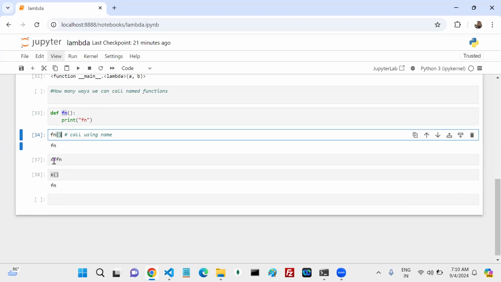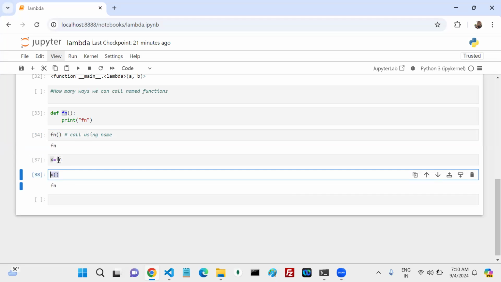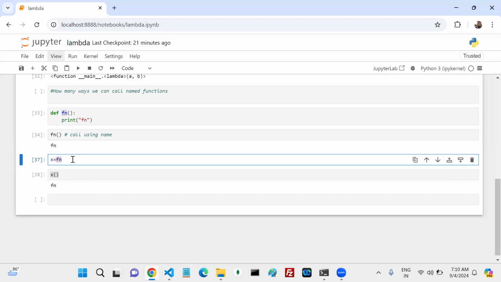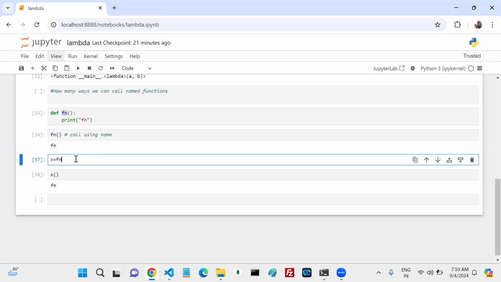But here you assign the fn function to the variable x. If I call x, internally you are calling fn only. See, my output is fn only. So by assigning your function to one variable, we can call that function. It's called an alias.